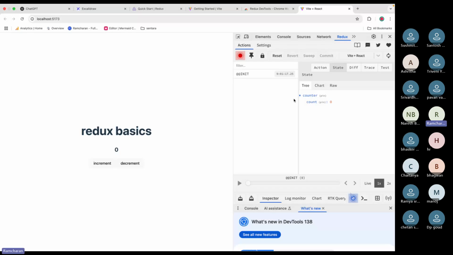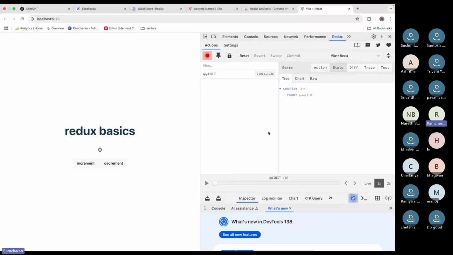Now you see how the state is there in the Redux. This is Redux DevTools. You see here, this is state. This is the state tree. So you can also see the state. Now we'll manage this count variable here. We'll change this.